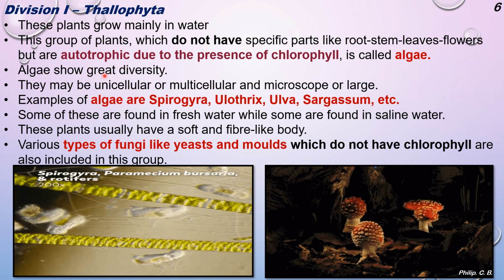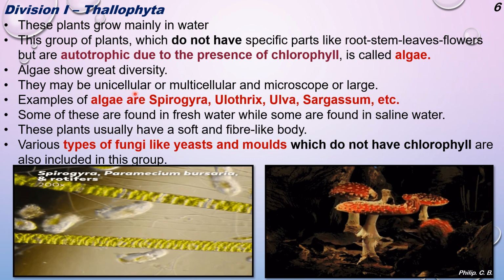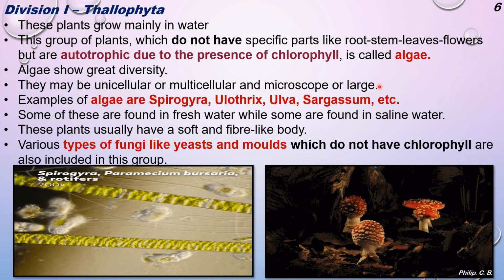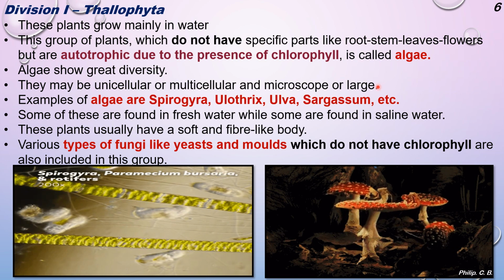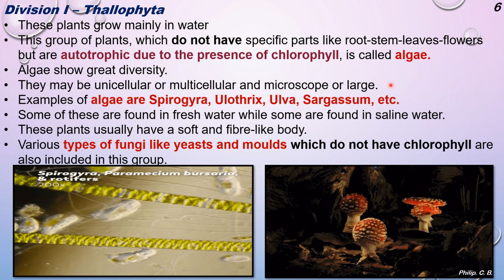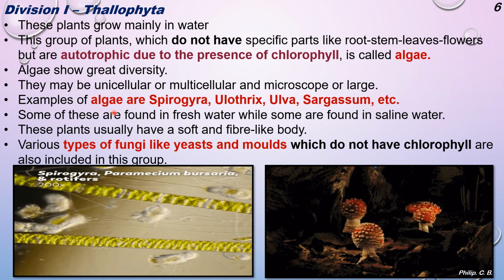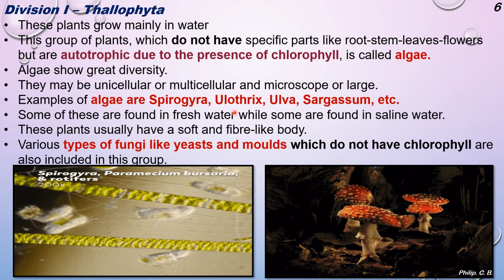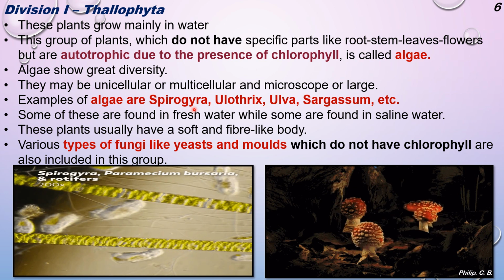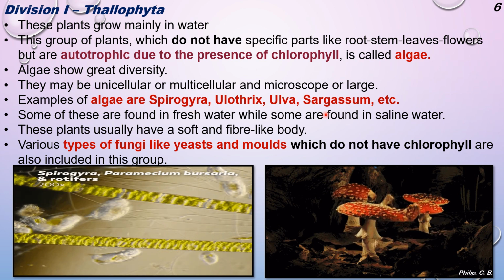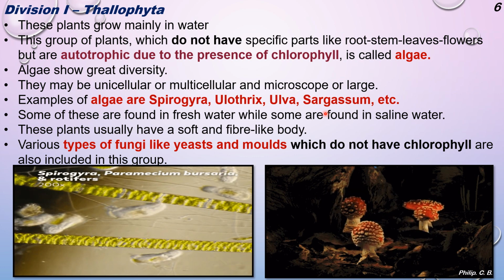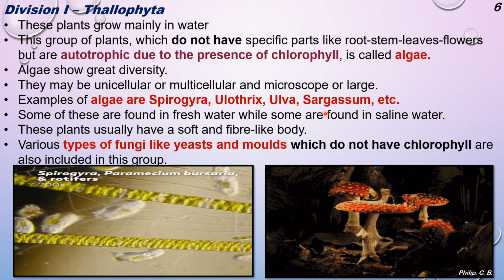So algae show great diversity. They may be unicellular or multicellular, and microscopic or large. So there are unicellular species, there are multicellular species, and some may be very small or very large. For example, the species of algae you see here are Spirogyra, Ulothrix, Ulva, Sargassum. Now Spirogyra are very minute, microscopic, whereas Sargassum is so large that it can be almost 60 meters in height under the water. So they are very huge.